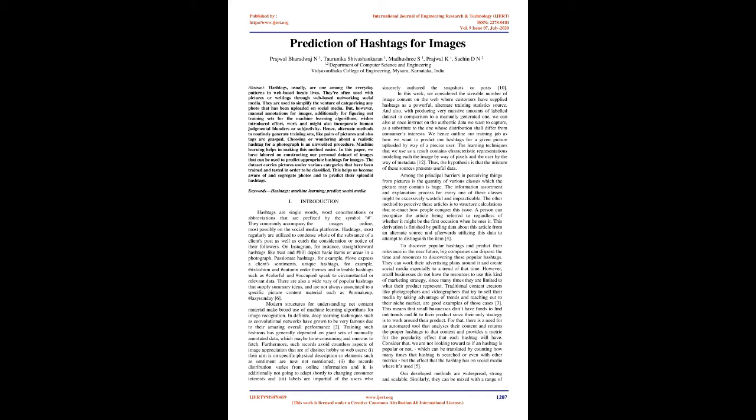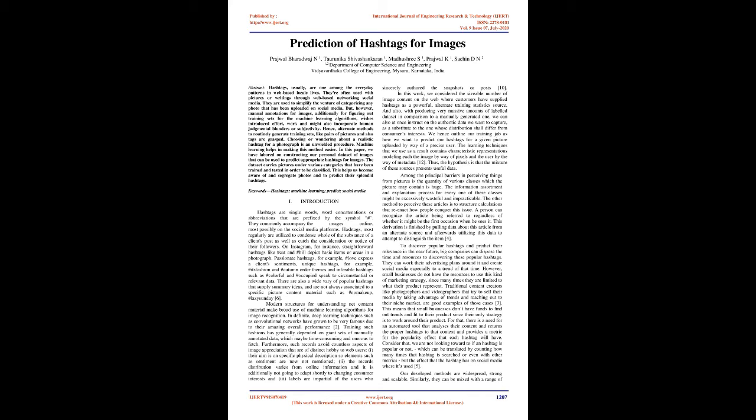On Instagram, for instance, straightforward hashtags like #cat and #hill describe basic objects or locations in a photograph. Emotional hashtags, for example #love, express a user's feelings. Unique hashtags, for example #itsfashion and #autumn, order themes, and inferable hashtags such as #colorful and #occupied represent circumstantial or relevant information. There are also a wide variety of popular hashtags that supply abstract ideas and are not always related to specific picture content, such as #nomacube and #lazysunday.